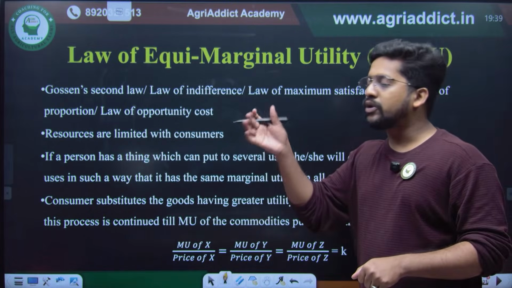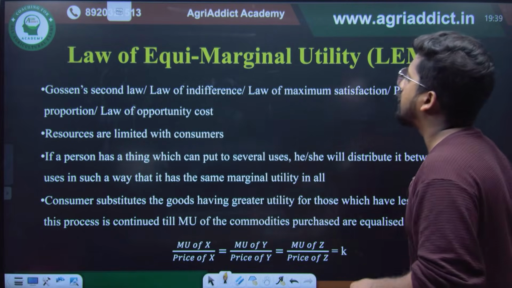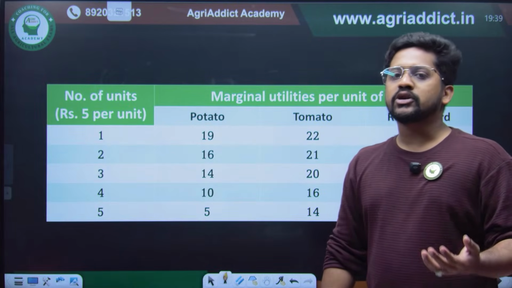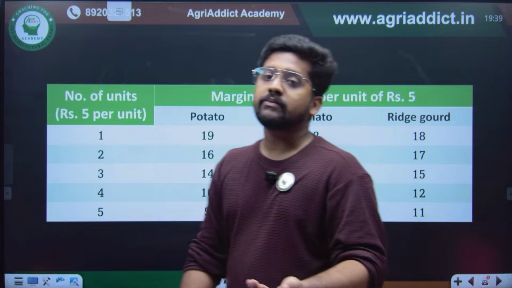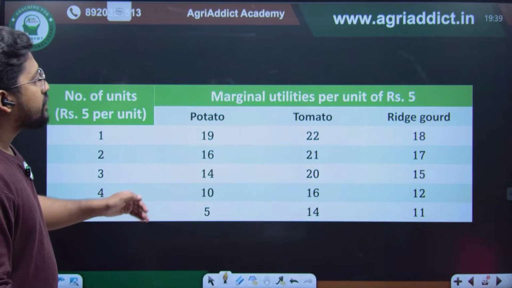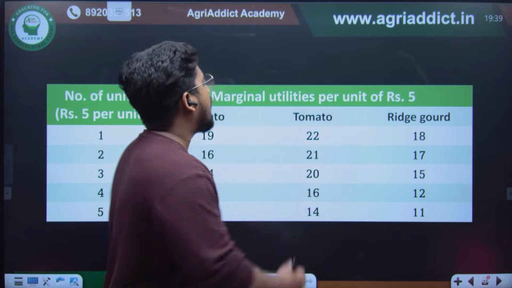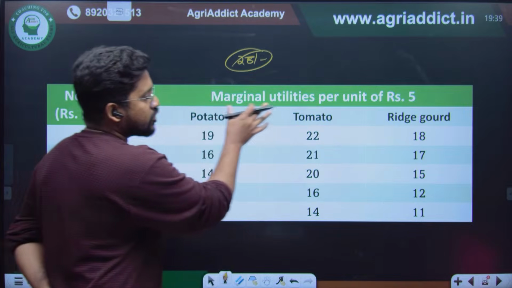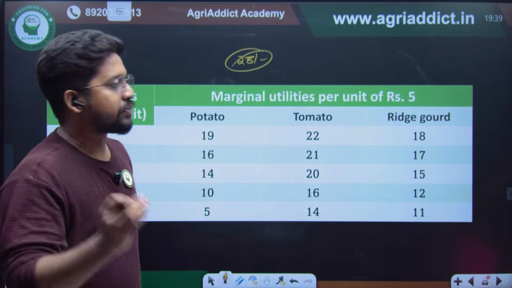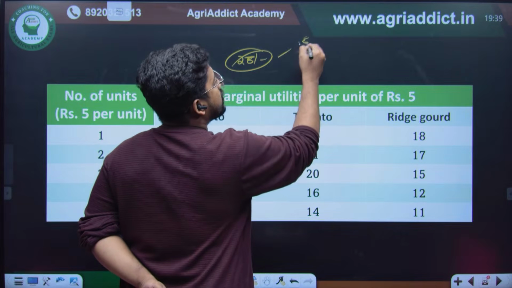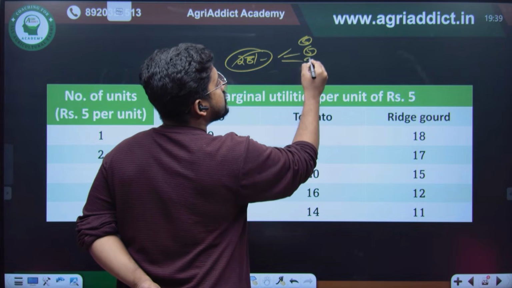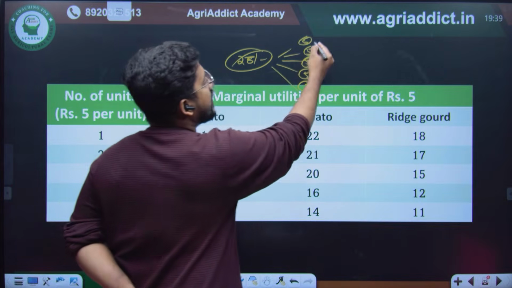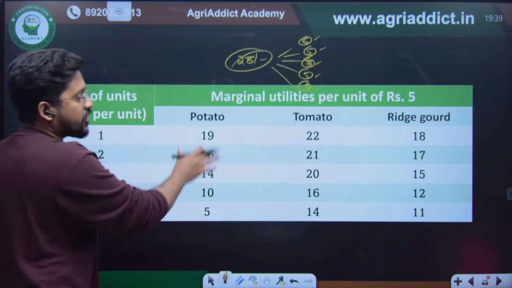This is a multi-commodity case, compared with the law of diminishing marginal utility. But practically it is impossible to get the same satisfaction, so at that point we will go in descending order. Since there are potato, tomato and ridge gourd, and if I have 25 rupees, and imagine that for each unit of potato, tomato and ridge gourd it is 5 rupees, there will be 5 rupee notes: 1, 2, 3, 4 and 5. So where will I spend these 5 rupee notes among potato, tomato and ridge gourd?